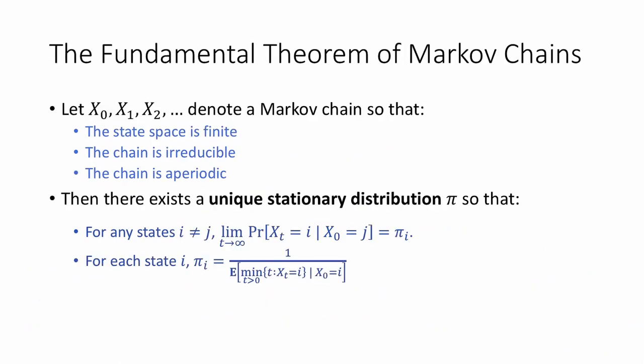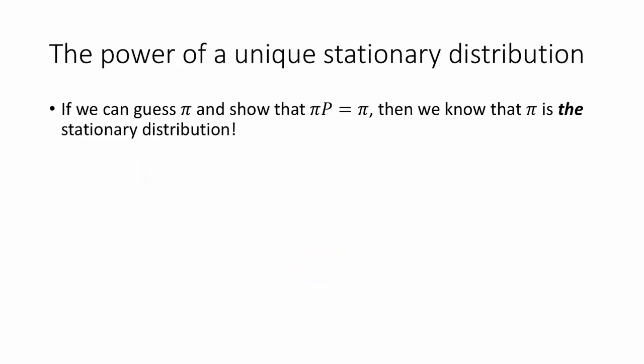So that wraps up our discussion of the assumptions and the conclusions of the fundamental theorem of Markov chains. Now that we understand the statement of the theorem, let's see a couple of examples of how we might use it. The theorem guarantees that there exists a unique stationary distribution, and this can be pretty powerful. In particular, it makes it pretty easy to find the stationary distribution. If we can just guess pi and show that pi times P is equal to pi, then we know that pi is the unique stationary distribution.